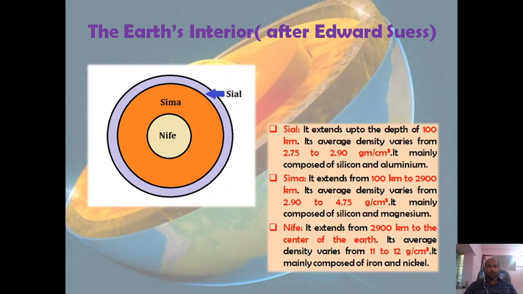Below Sial we have Sima, that lies in between Sial and Nife. It extends from 100 km to 2900 km. Its average density varies from 2.90 to 4.75 gram per centimeter cube, and it is mainly composed of silicon and magnesium. And the last layer is Nife. It extends from 2900 km to the center of the earth. Its average density varies from 11 to 12 gram per centimeter cube. It is mainly composed of iron and nickel.